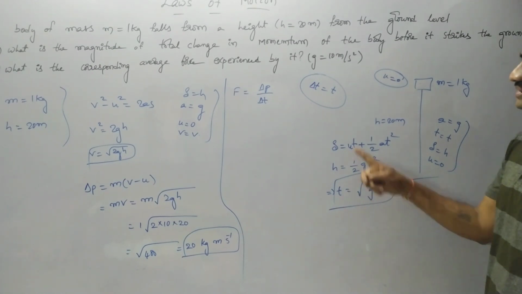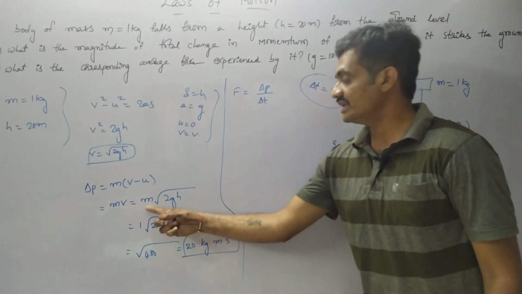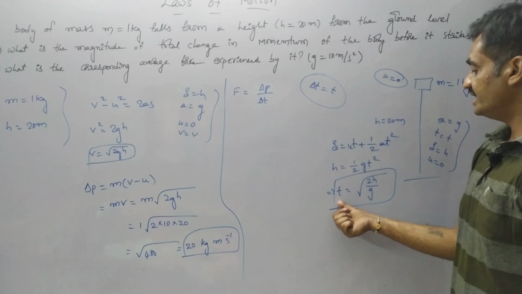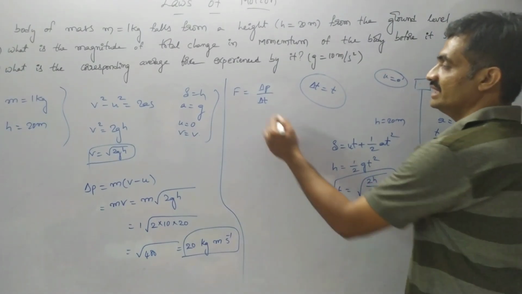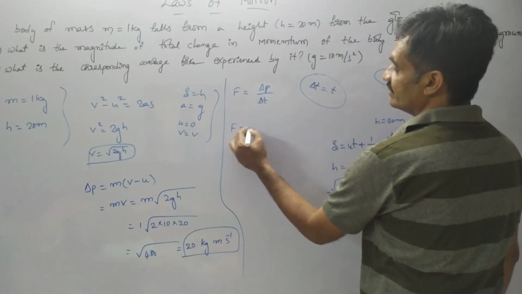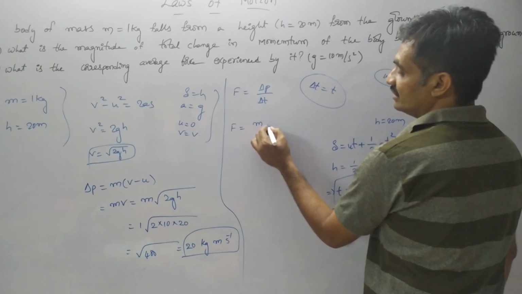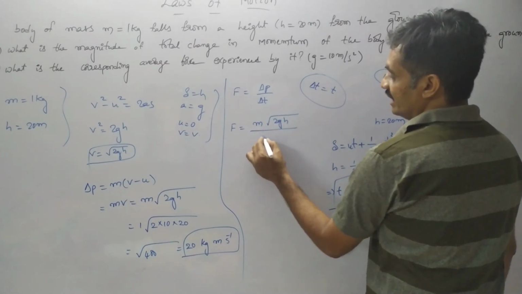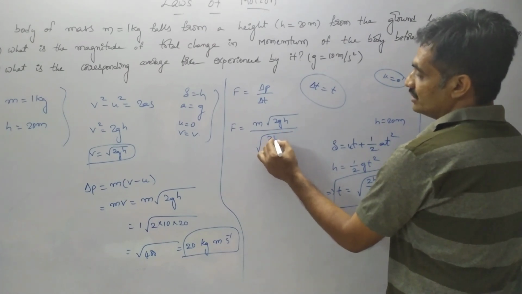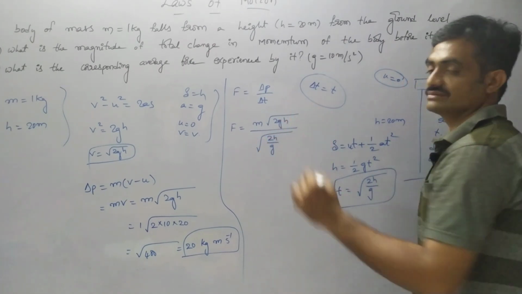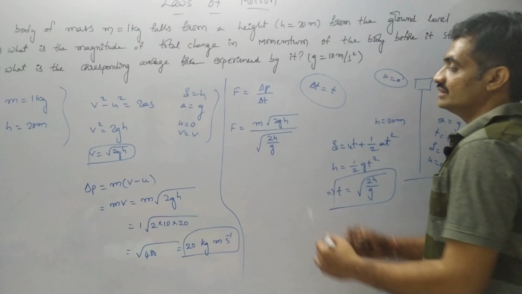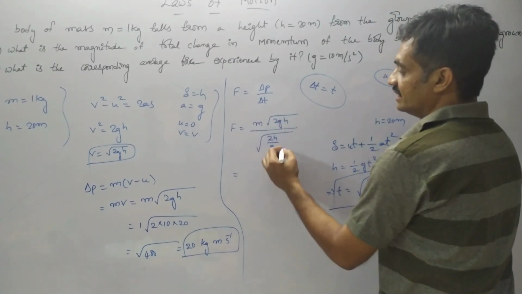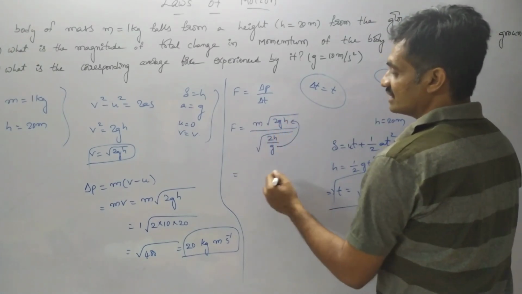So let us substitute p is equal to m into under root of 2gh and t is equal to under root of 2h by g in this equation. So here we get F is equal to m into under root of 2gh by under root of 2h by g. I'm going to write inside and observe that this g comes upwards.